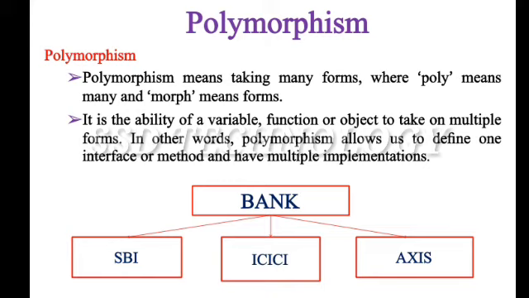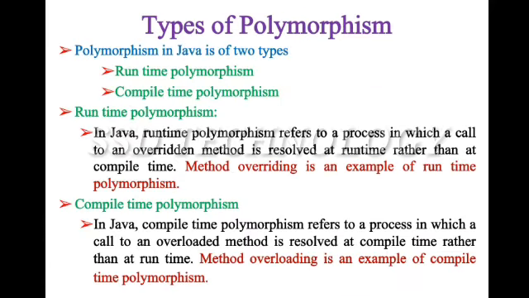For example, in this diagram, bank is a base class that provides a method rate of interest, but rate of interest may differ according to banks. For example, SBI, ICICI and Axis are the child classes that provide different rates of interest. There are two types of polymorphism, runtime polymorphism and compile time polymorphism.